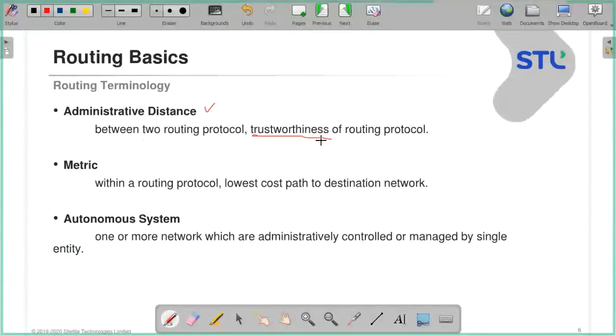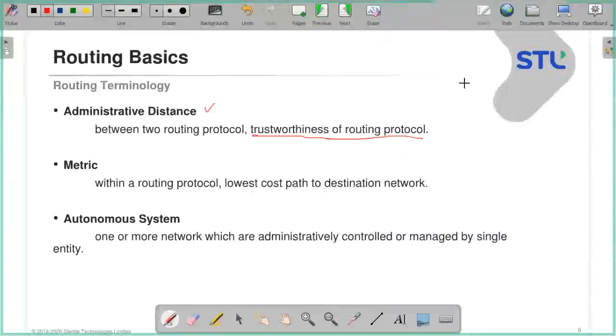This is called the trustworthiness of a routing protocol. Each vendor has assigned a value, the AD value, so it varies among vendors. The vendors decide and have a specific value assigned for each protocol, and lowest is preferred, lowest is better. That is common among all. So what is administrative distance? It is nothing but the trustworthiness of a routing protocol, whom you trust more.